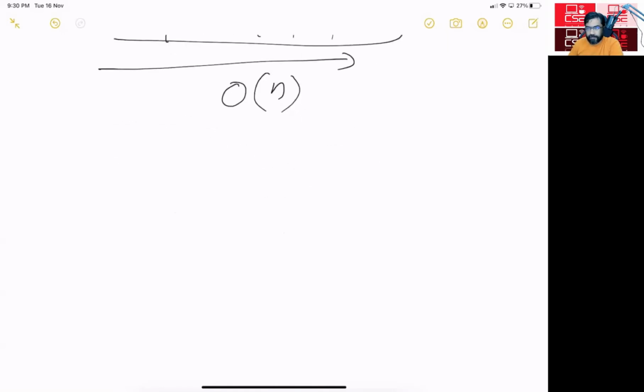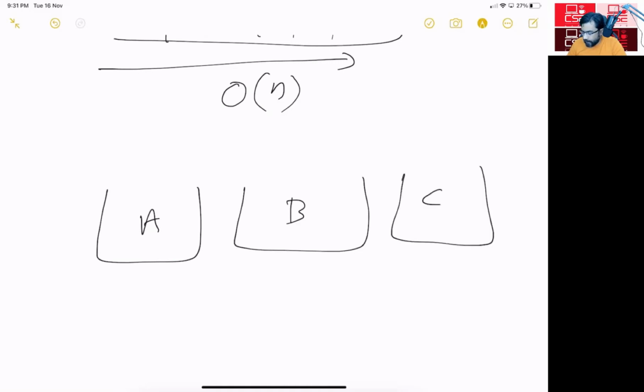And another practical use case. Imagine that you have 100 students in a class and you want to check something. You are given a name and you have to find out whether that name is there in the class or not. So worst case, you have to go through 100 students. But what if we put those student names into some buckets? You can create buckets in different ways. So imagine that I have a bucket for student names starting with A, another for student names starting with B, another for student names starting with C.